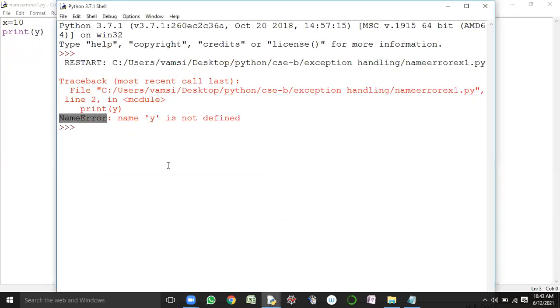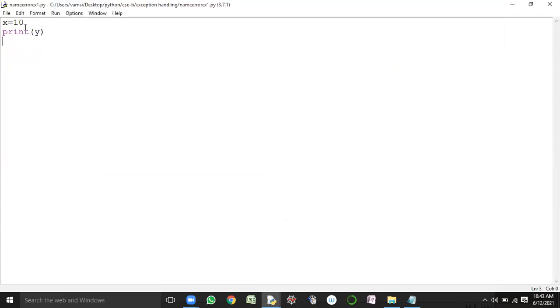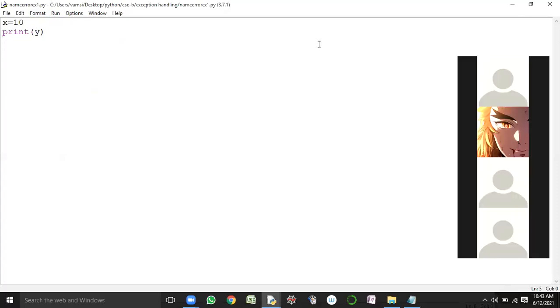This particular exception occurred due to what reason? If you observe, I haven't defined a y variable inside my Python program. Without defining that variable, I'm trying to access y. Is it possible? Without defining a variable inside the code, if you try to access a variable which is not part of the code, it leads to NameError, which is an exception that occurs during execution. Is it clear, guys? Yes, sir.